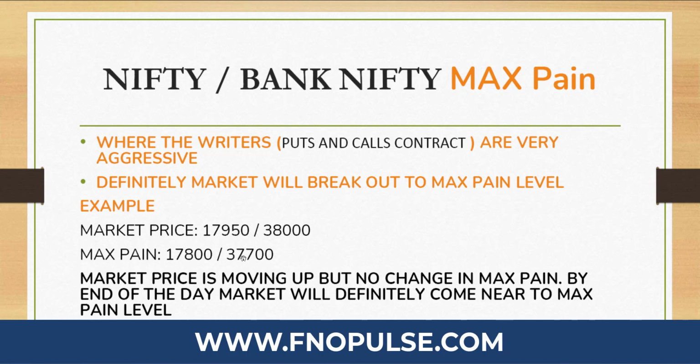in Nifty, and 37,700 in Bank Nifty. If the market is moving up but no change is happening in max pain, by the end of the day the market will definitely come near the max pain. So you can go for the sell side whenever the market price is 17,950 and the max pain is below that, so that the market will come near max pain and close for the day. Like that, you can choose your sell call for Nifty futures and Bank Nifty futures, and you can check it for put calls in options.